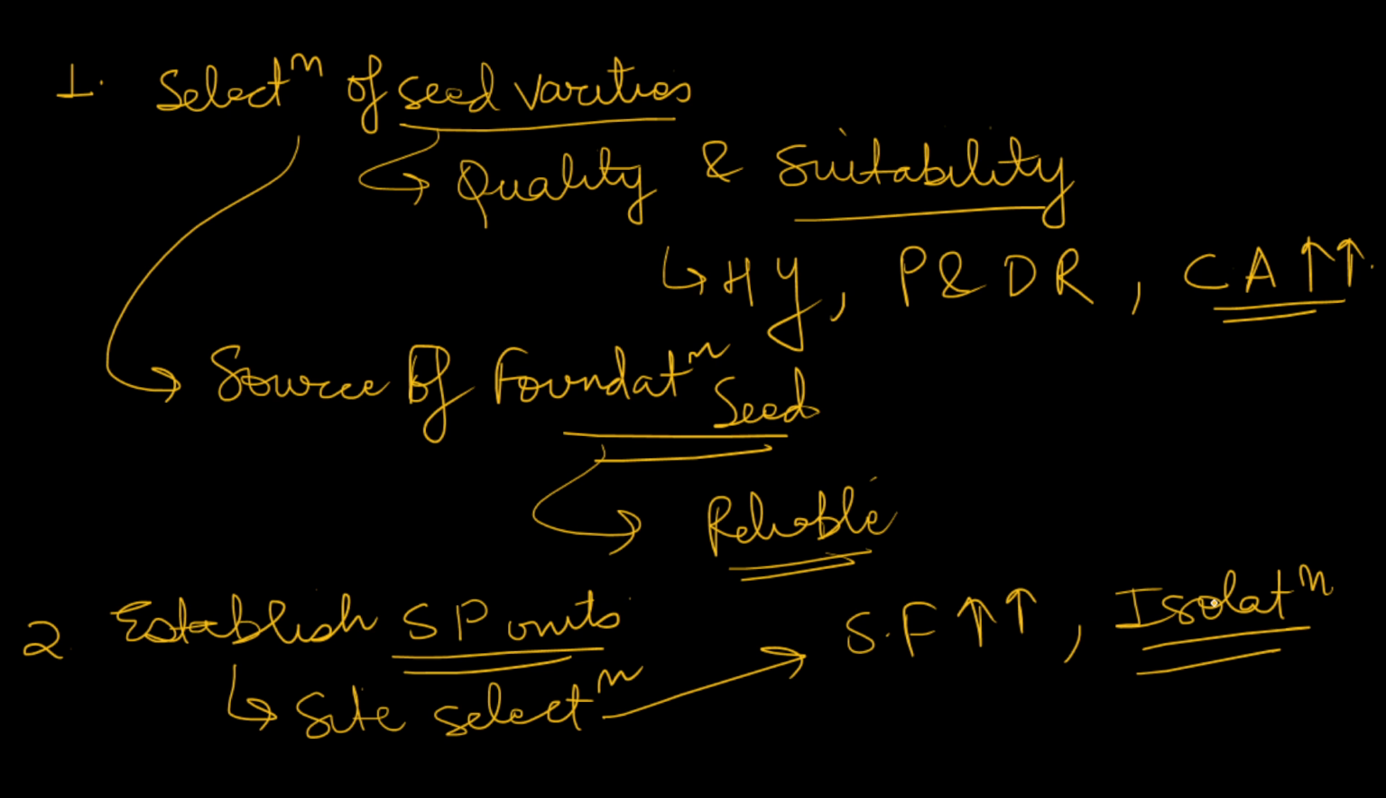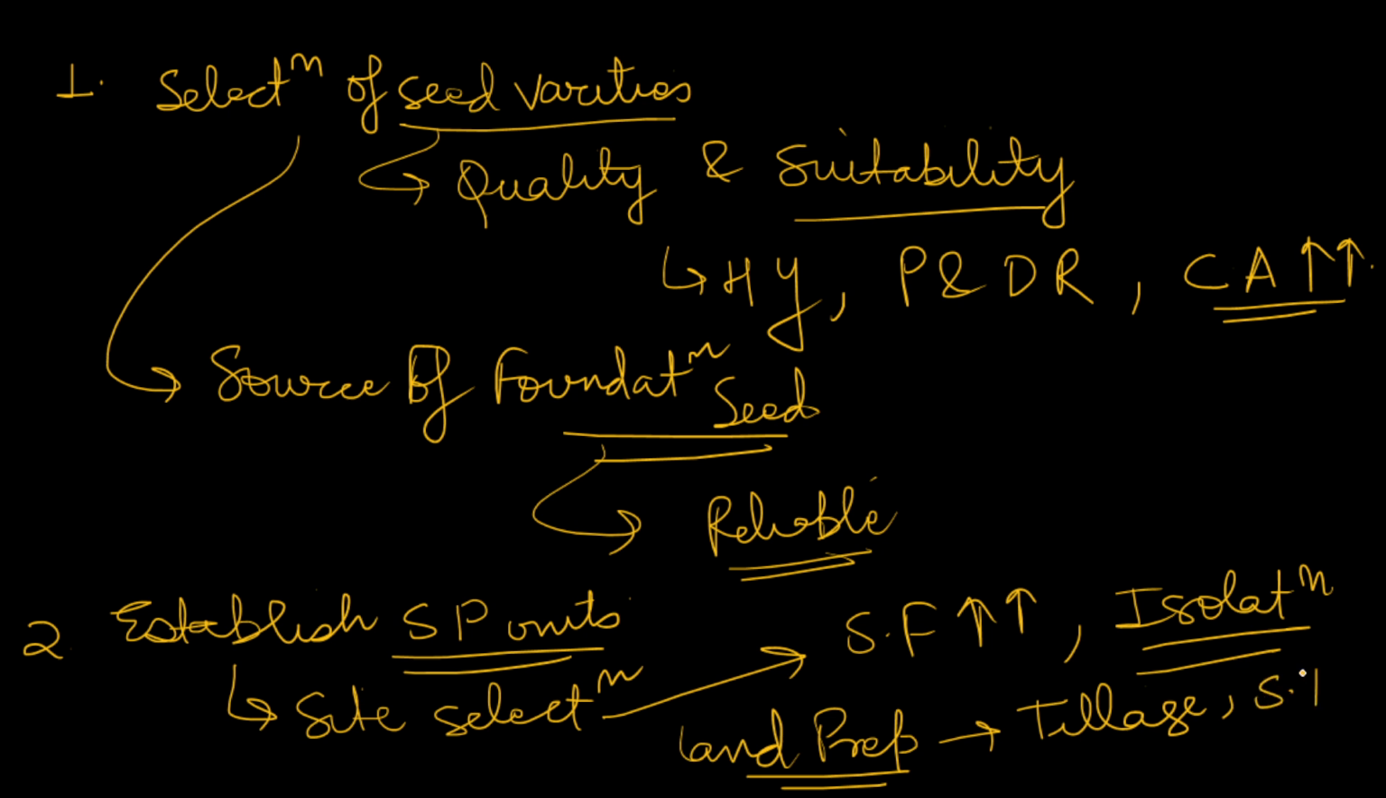Secondly, while land preparation, we have to keep some things in mind. We will see that our land is properly tilled, tillage should be proper. We will see that the soil testing is proper, and that an optimum amount of fertilizers is applied. The irrigation channels are proper. So these are the things we should keep in mind while establishing our seed production units.